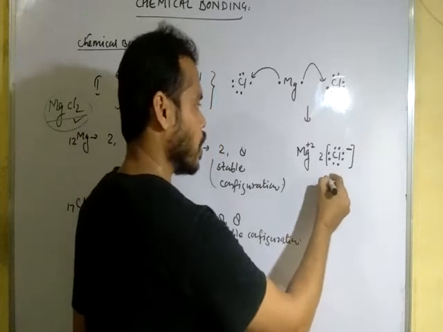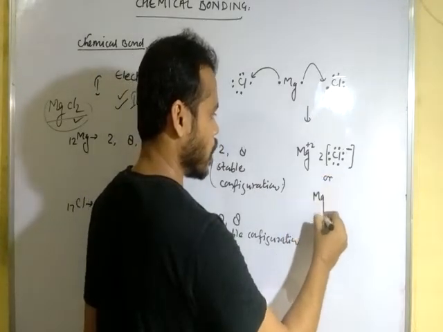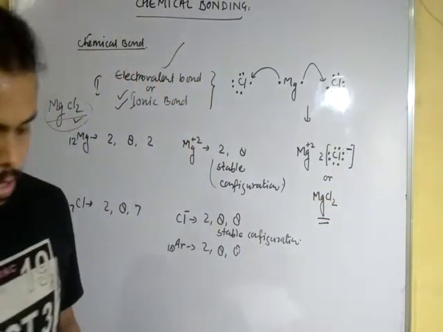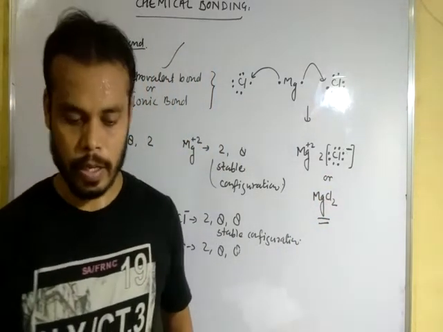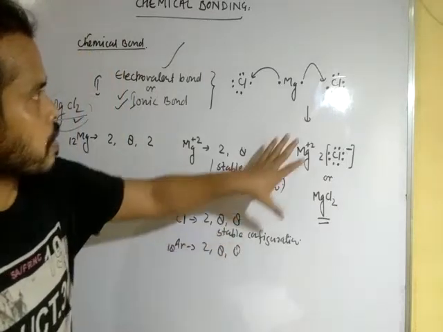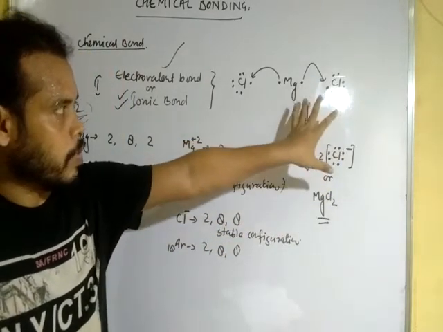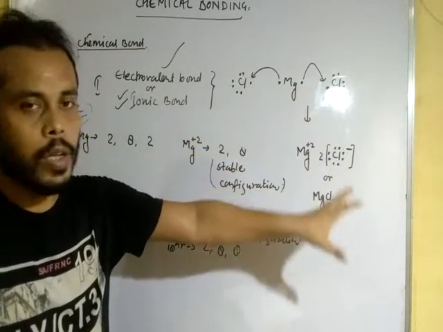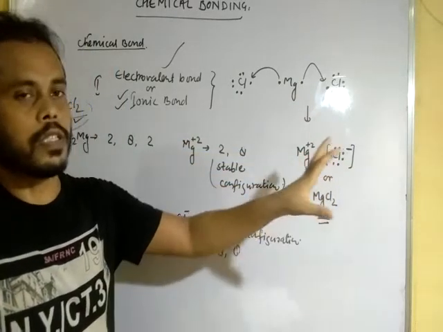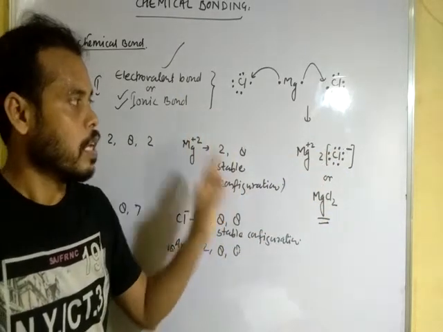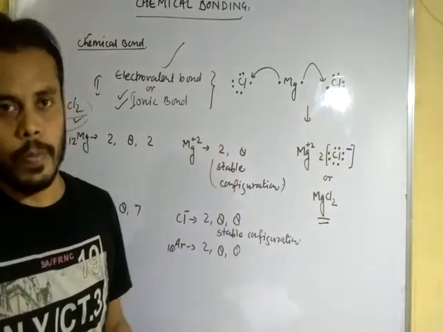Clear? Or you can write it as MgCl2. This is the structure of magnesium chloride. Okay, dear student. So this is also an electrovalent bond between magnesium and chlorine. No actual bond, only force of attraction. The name of the force of attraction between magnesium and chlorine is electrostatic force.